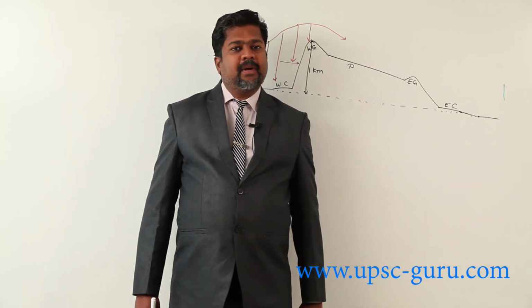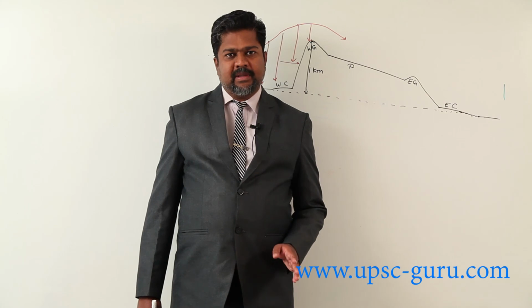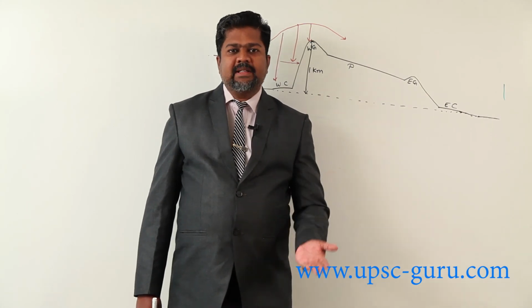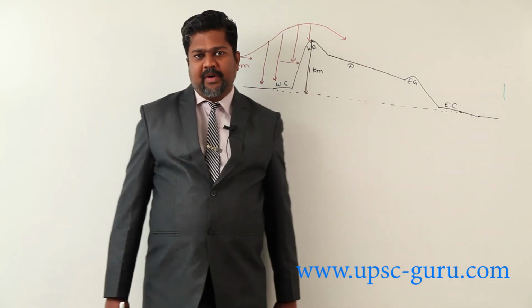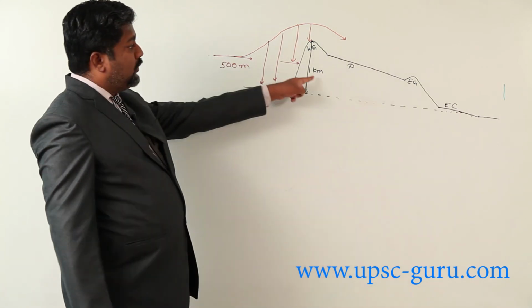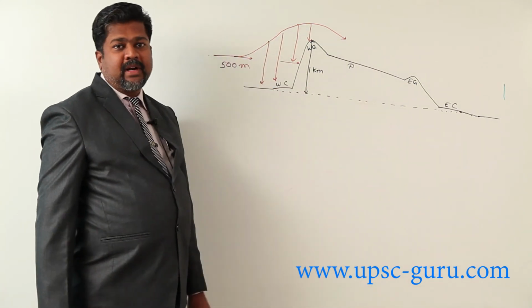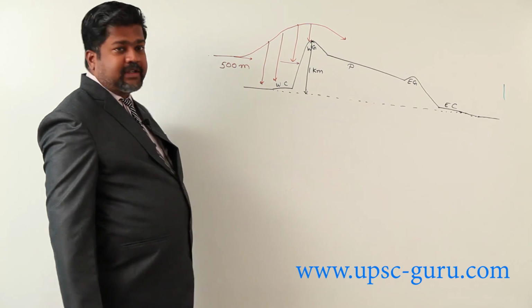In the earlier example, we discussed convectional precipitation, because of only a rise in temperature, air starts moving in an upward direction. Here, because of an obstacle, air starts moving in an upward direction and we are getting precipitation over here.